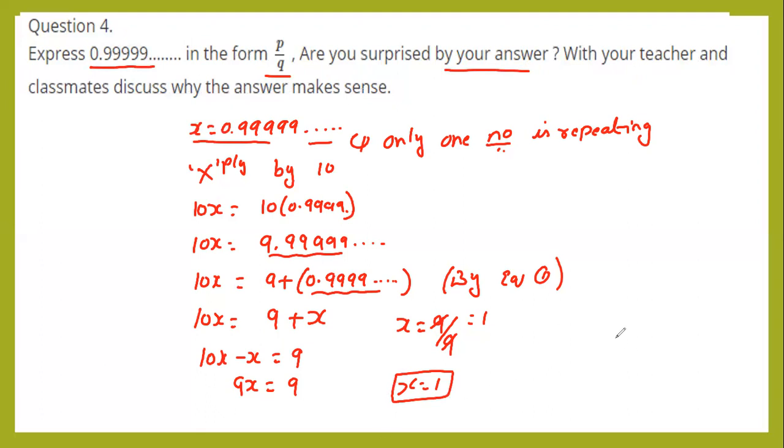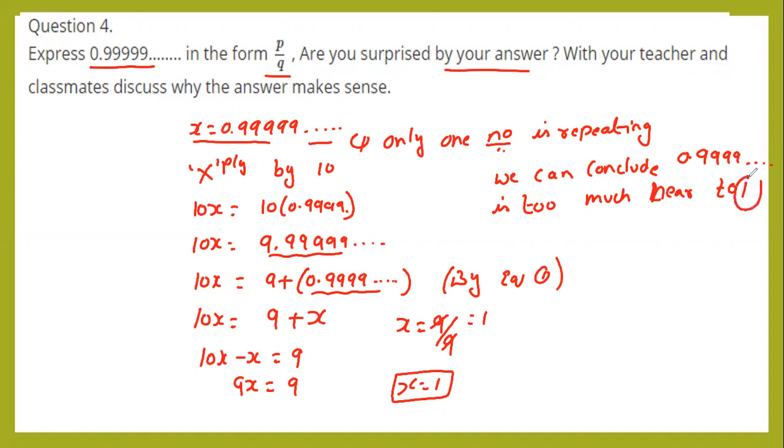Why means we can conclude 0.999 is too much near to 1. Is it right? So 0.999 is too much near to 1.